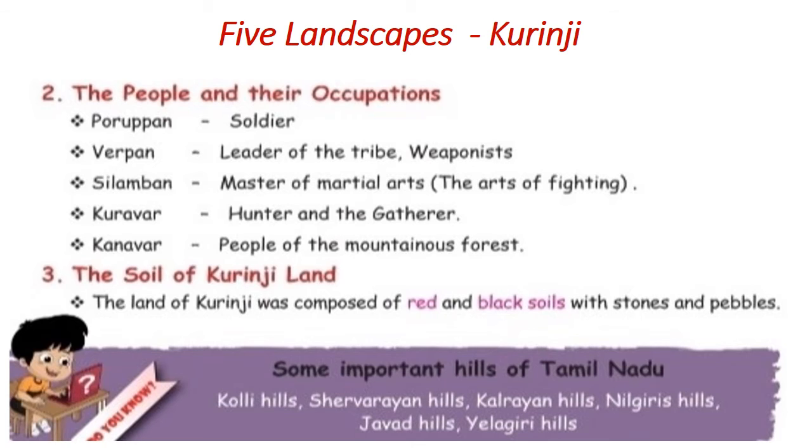The people were called by different names according to their occupation. The soil of Kurinji land was red and black soil with stones and pebbles. Some of the important hills of Tamil Nadu are Kolli Hills, Shervarayan Hills, Kalrayan Hills, Nilgiri Hills, Javadhu Hills and Yelagiri Hills.